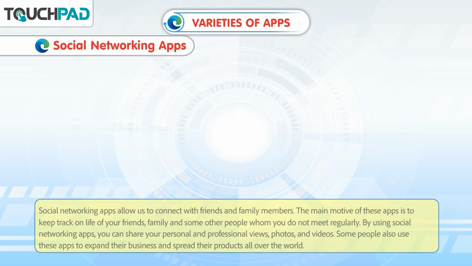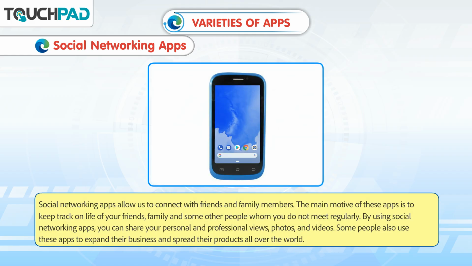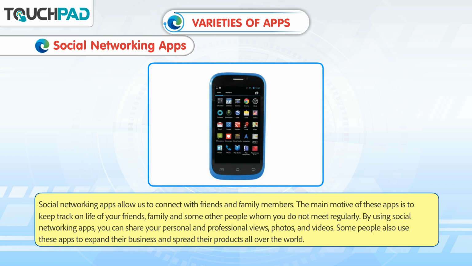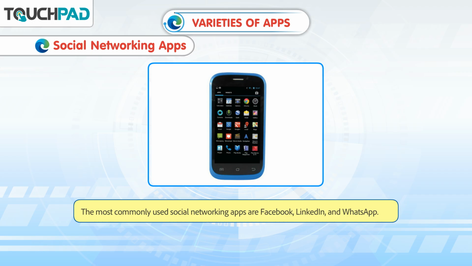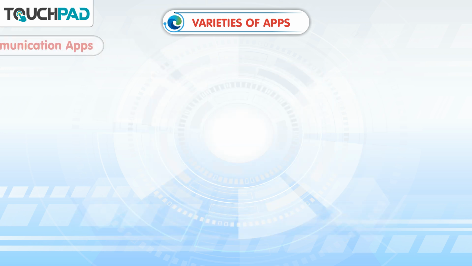Social networking apps. Social networking apps allow us to connect with friends and family members. The main motive of these apps is to keep track of the life of your friends, family, and some other people whom you do not meet regularly. By using social networking apps, you can share your personal and professional views, photos, and videos. Some people also use these apps to expand their business and spread their products all over the world. The most commonly used social networking apps are Facebook, LinkedIn, and WhatsApp.